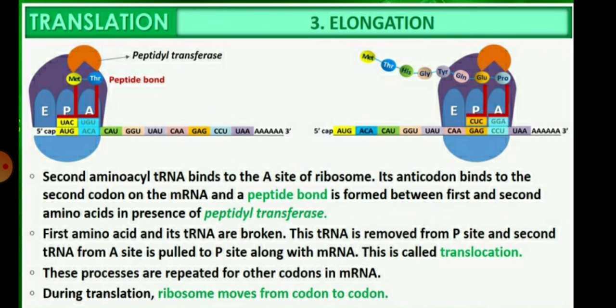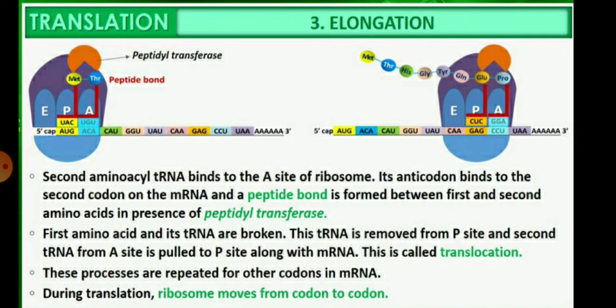So children, the first amino acid and its transfer RNA are broken, and this transfer RNA is removed from the P site, and the second transfer RNA from the A site is pulled to the P site along with the messenger RNA. This is called the translocation process.